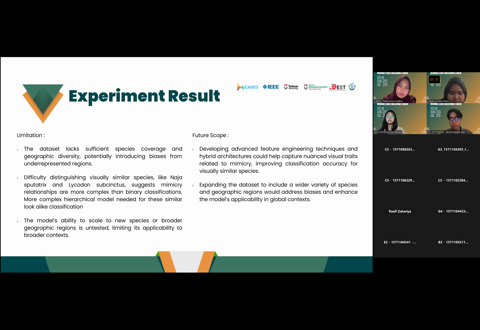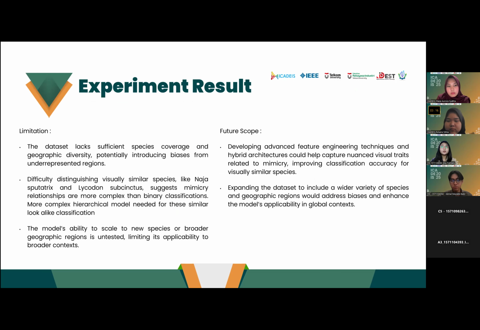The first one is the dataset lacks sufficient species coverage and geographic diversity, potentially introducing bias from underrepresented regions. The second one, difficulty distinguishing visually similar species like Naja putatrix and Lycodon subcinctus, suggests mimicry relationships are more complex than binary classification. So a more complex hierarchical model is needed for this similar lookalike classification.